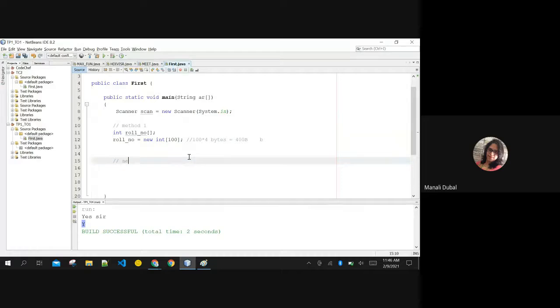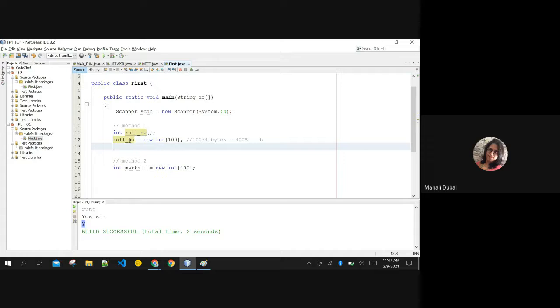This is one way of creating the array. I'm just creating the array. Another method of creating array, method number 2, is I am creating the same array, for example, I am creating the array of marks. I am combining both these two statements. I am creating a variable, declaring that roll number is going to be an integer array, and then allocating memory for it. Or I can combine both the statements, declaration and allocation of memory, both.